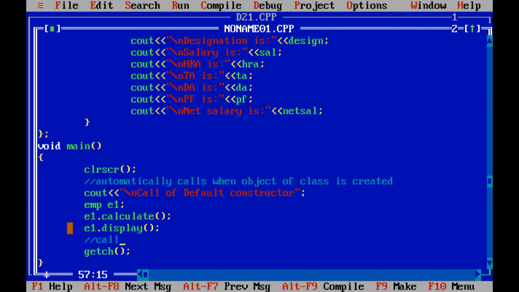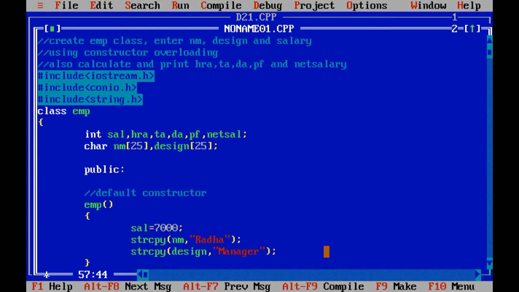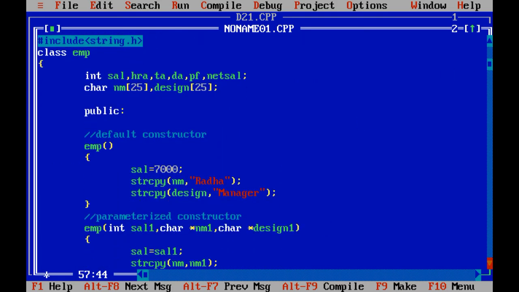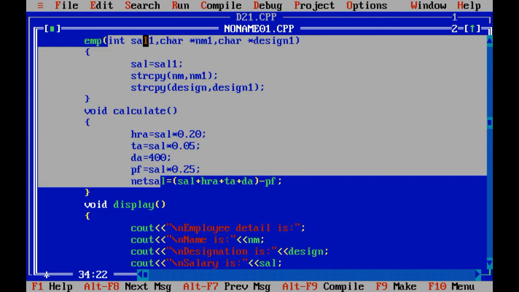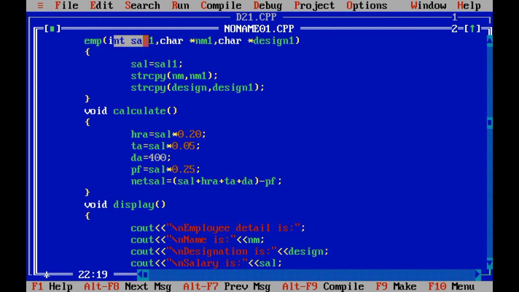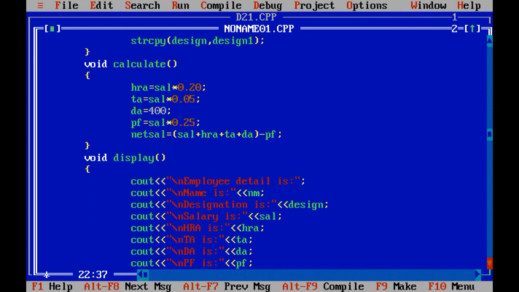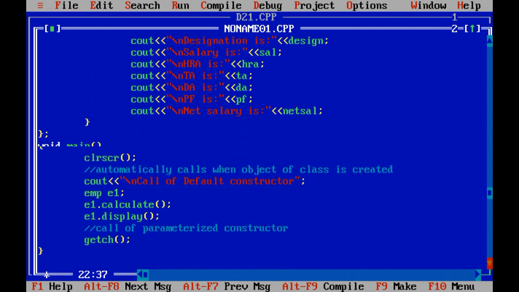Now I want to call the parameterized constructor, right? But what thing I need to take care of is that the way I have declared the parameterized constructor over here, in the same sequence I need to pass my data. Over here, first of all, an integer argument is there, so when I create the object, at that time I need to pass an integer value, and then the character or string data. So I need to take care regarding this.